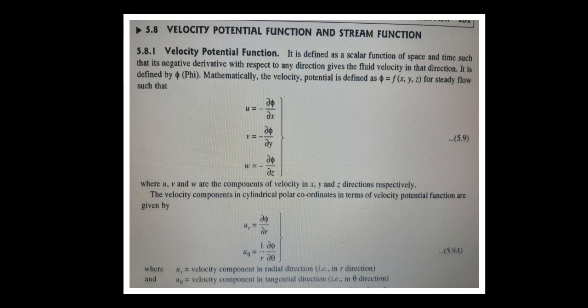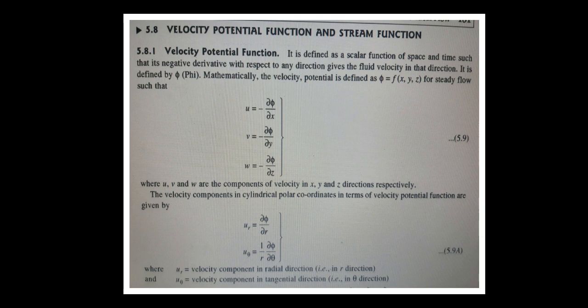Now see the velocity potential function. It is defined as a scalar function of space and time such that its negative derivative with respect to any direction gives the fluid velocity in that direction. It is defined as pi. So what is the velocity potential function? It is a scalar function of space, that is x, y, z, with respect to u, v, w, and time, such that its negative derivative with respect to any direction gives the fluid velocity in that direction. It is defined by pi.